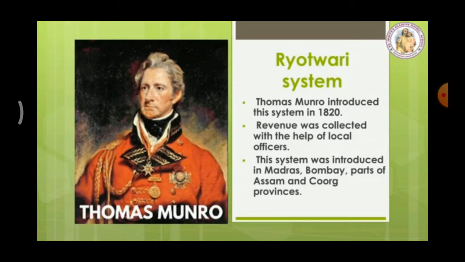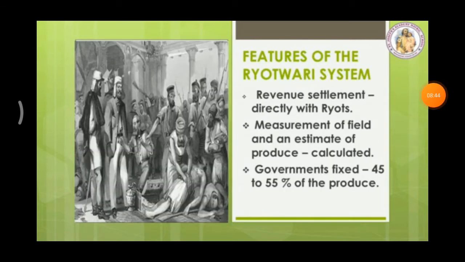Rents would be periodically revised, generally after 20 to 30 years. The position of the cultivators became more secure. Now, cultivators got some security. In this system, the settlement was made between the government and the ryots. Ryots mean people. A good relationship formed between the government and the people. Next, we are going to see the salient features of the Rayotwari system. This Rayotwari system was introduced in Madras, Bombay and Assam.